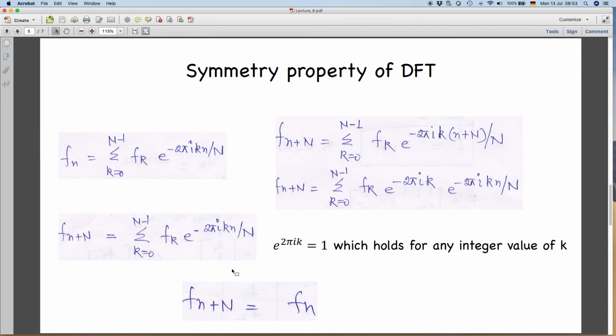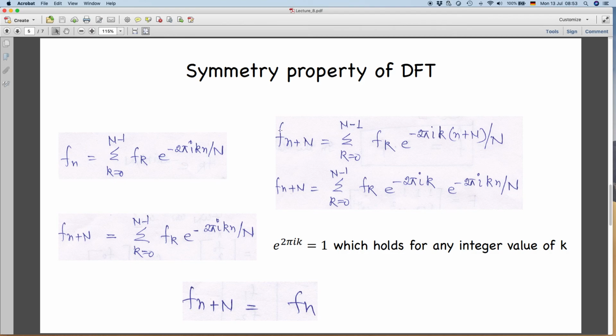So what do I mean by symmetry property? For example, this is our forward discrete Fourier transform. f_k is your input data sequence, summation over k equal to 0 to n minus 1. I have removed 1 by n for simplicity here, because we can put 1 by n either in the inverse case or in the forward case, or some people prefer to use 1 by square root of n in the forward DFT and 1 by square root of n in the inverse DFT. I am putting it in the inverse, so I am just concentrating on the forward DFT.